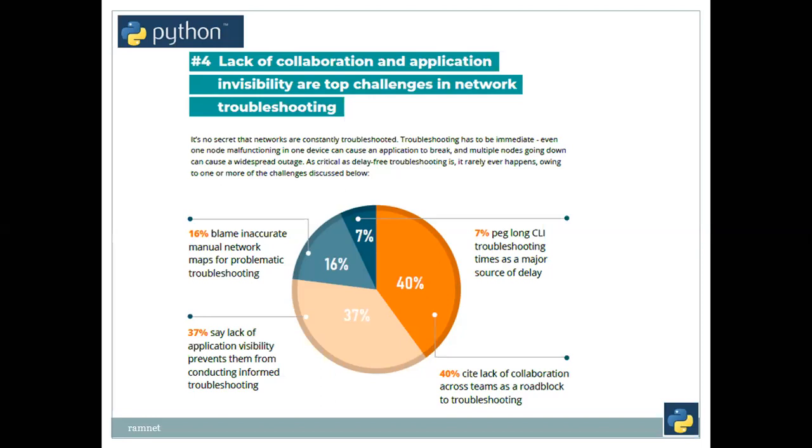So this problem, 7% are saying CLI troubleshooting times as a major source of delay. CLI means you just need to have that CLI with you. Every box has got its own CLI. Juniper has got a CLI, Cisco has got a CLI, Arista has got a CLI, and HP, Dell, and other things, everything has got its own CLI. So you just need to learn all these things. When it comes to the multi-vendor environment, managing each and every box requires proper patience as well as knowing the CLI to work on that. That will be an issue. So we will definitely go for automation on this.